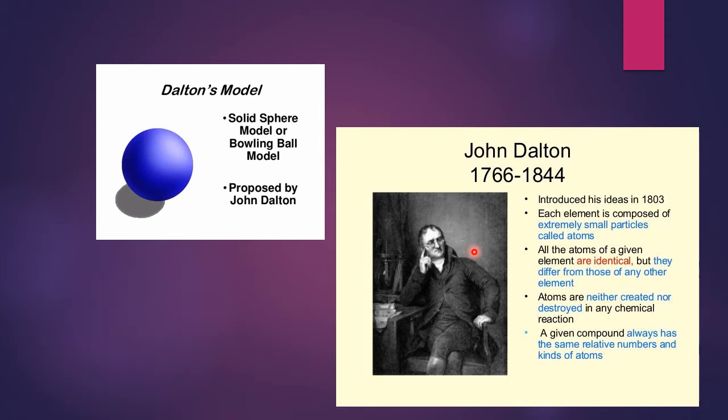He took the name atom and said the smallest particle of matter is the atom. According to him, an atom is a solid sphere. At that time, this was his model of the atom. He started working on it, and his theory was based on the laws of chemical combination, and it provided an explanation of both laws. So what was his theory? We will see in the next slide.